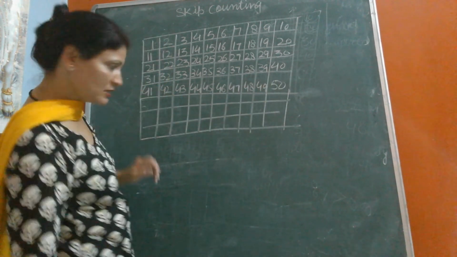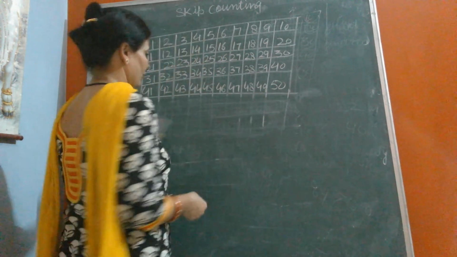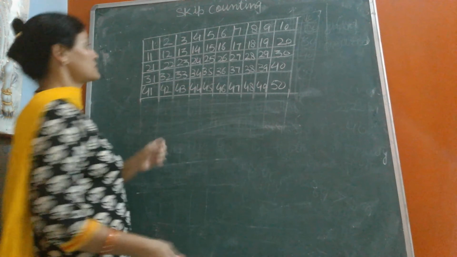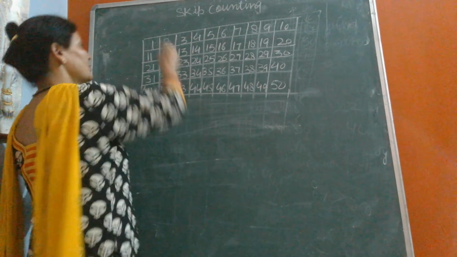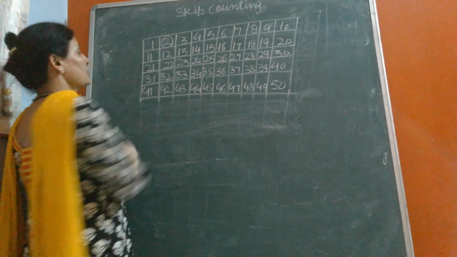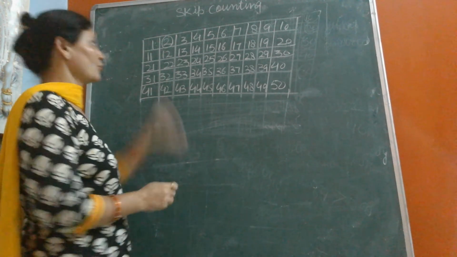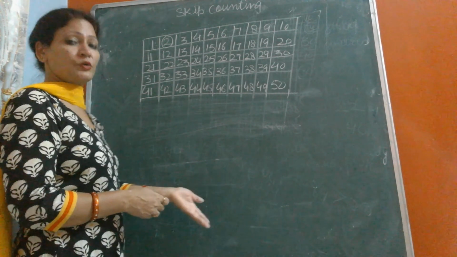Let's start. Skip counting of 2. First we will jump on 2, leaving 1, because this is skip counting of 2. We will jump on 2.